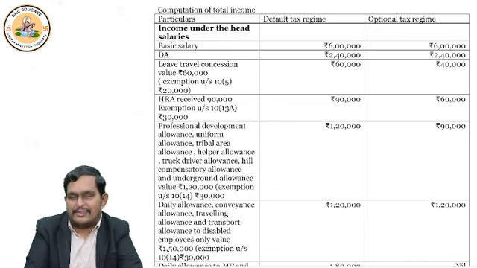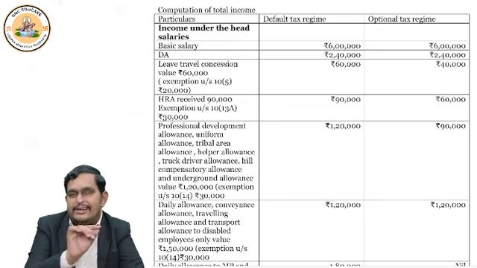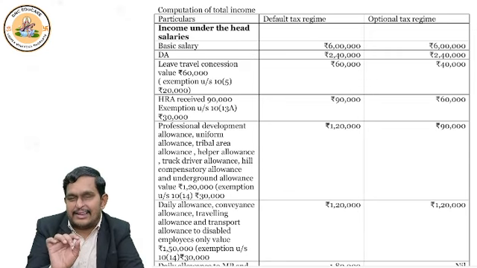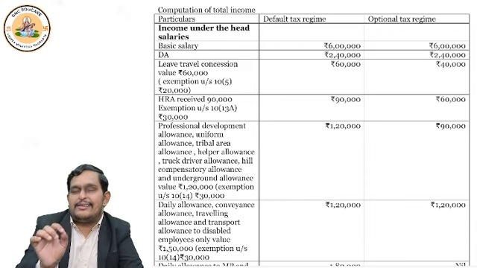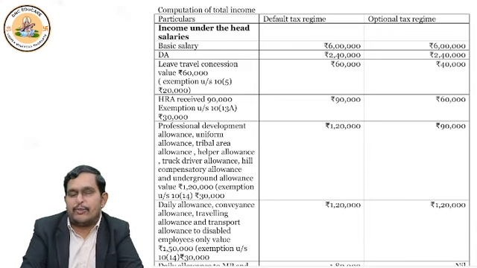These are lists which we have to remember. So in these type of allowances which I just stated now, you will see that there is a difference. You will not be allowed to enjoy the exemption in default tax regime. So your allowance is 1,20,000. So entire 1,20,000 is taxable if you file return under default tax regime.